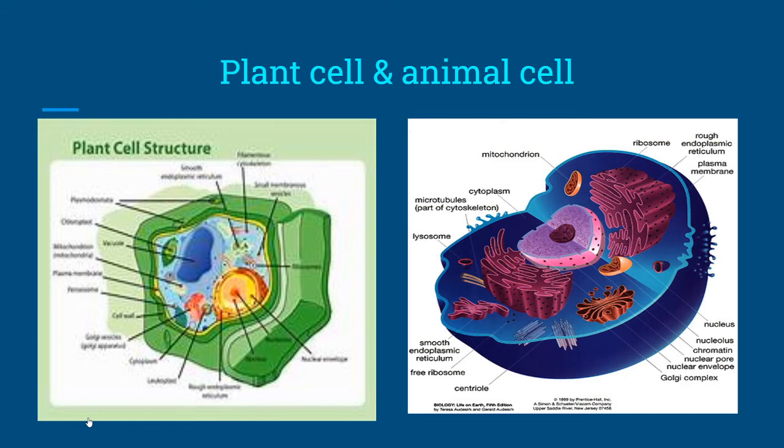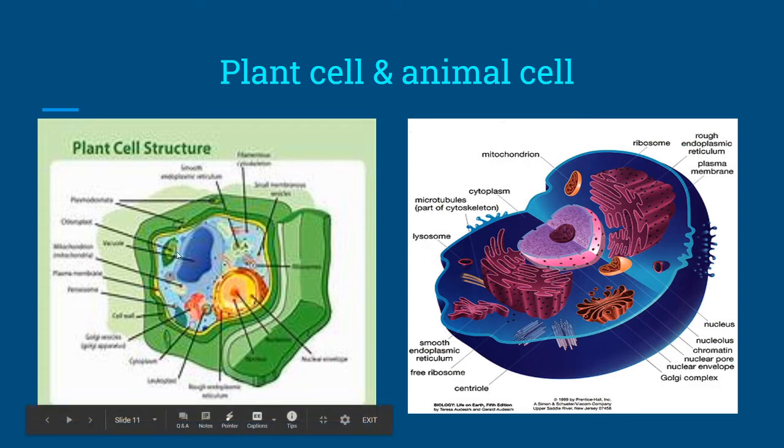What is the main difference between the plant cell and the animal cell? Basically, these two are eukaryotic ones. So they have the same cell organelles like nucleus, endoplasmic reticulum, Golgi bodies, all are the same. But in three main characters, the plant cells differ from the animal ones. One is the presence of cell wall. The cell wall is present in plant cell. It is completely absent in animal cell.